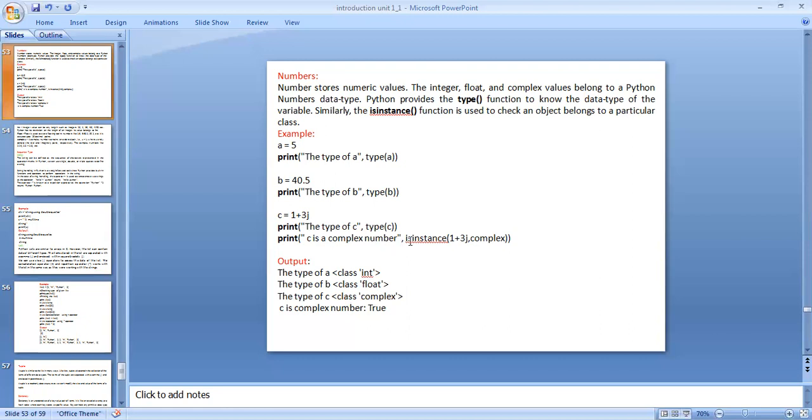Another function is used to check whether an object belongs to the particular class. isinstance is also one of the functions Python provides. Bracket open, 1 plus 3j, comma, complex.